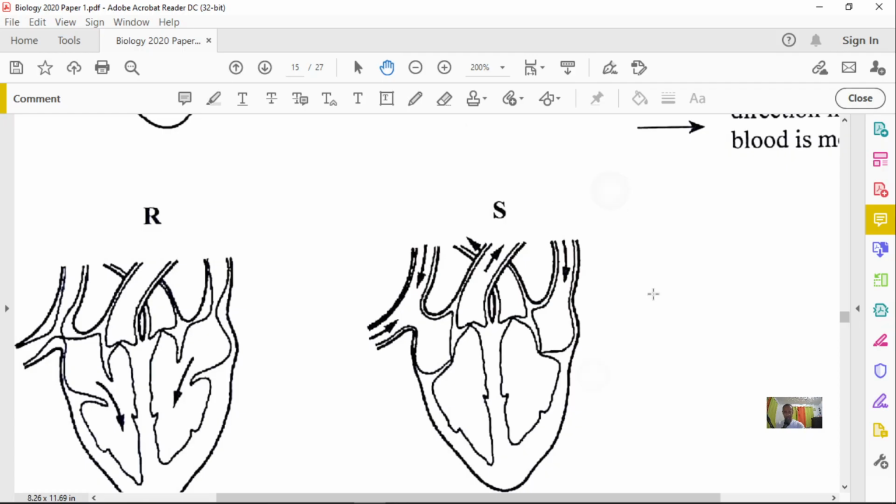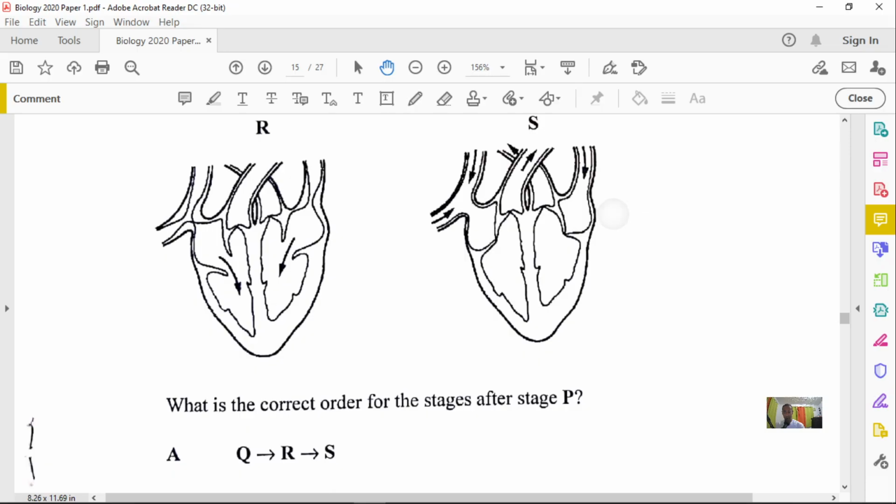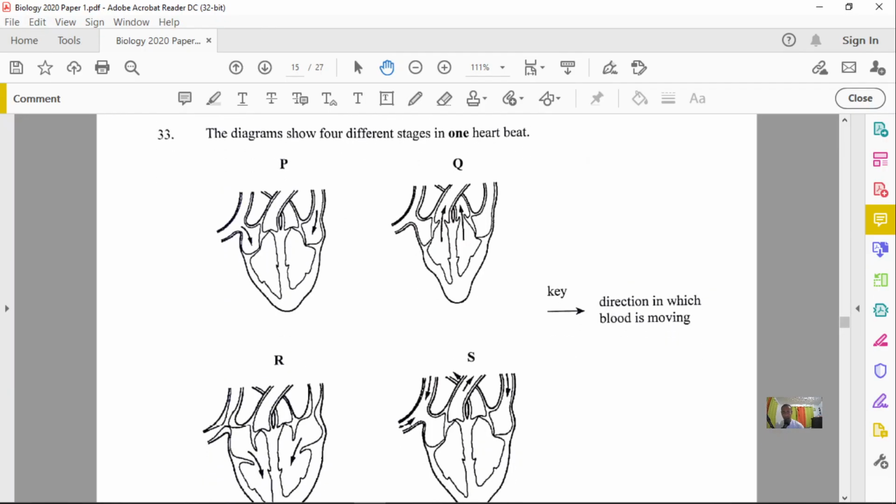Now look at the question, because we didn't talk about it yet. The question states, what is the correct order for the stages after stage P? Stage P will be the first stage, so what happened after that? After stage P, blood is going from the atria, and it must go into the ventricles next, right? So it has to be R next.